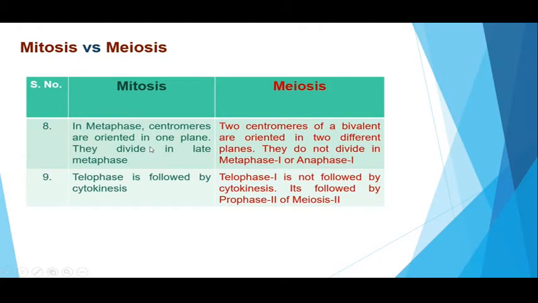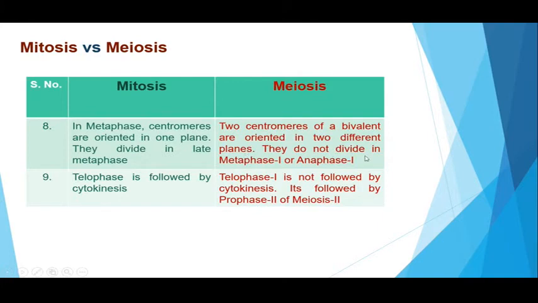One more difference between mitosis and meiosis is that in a mitotic division, during metaphase, centromeres are oriented in one single plane. They divide in the late metaphase. However, in meiosis, the two centromeres of a bivalent are oriented in two different planes.